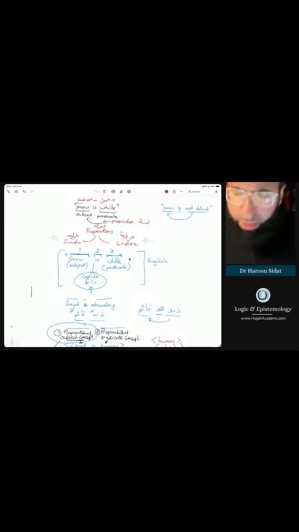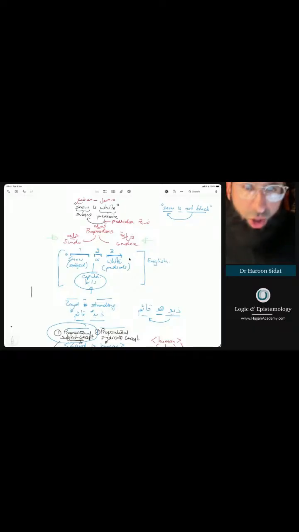So the simple proposition is a kind of proposition that's probably used in almost all examples that we've been covering so far on this course. It's a simple propositional statement which affirms or negates a predication. Remember, the predication is a nisba or a hukm to a predicate or to a subject, what's called a mahmul, a predicate, or a subject called mawdu.